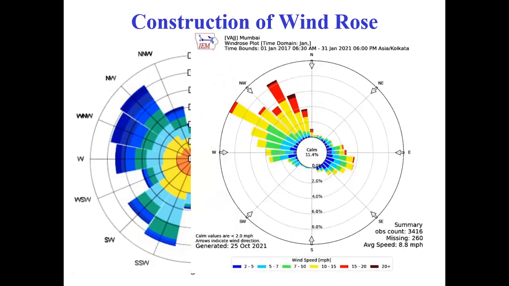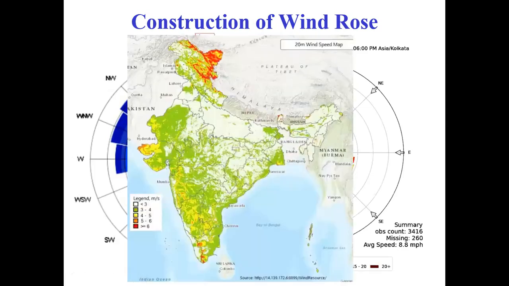Here is another picture of the windrose of Mumbai for the period 1 January 2017 to 31 January 2021. This is the one-month average wind speed and direction observed in Mumbai.